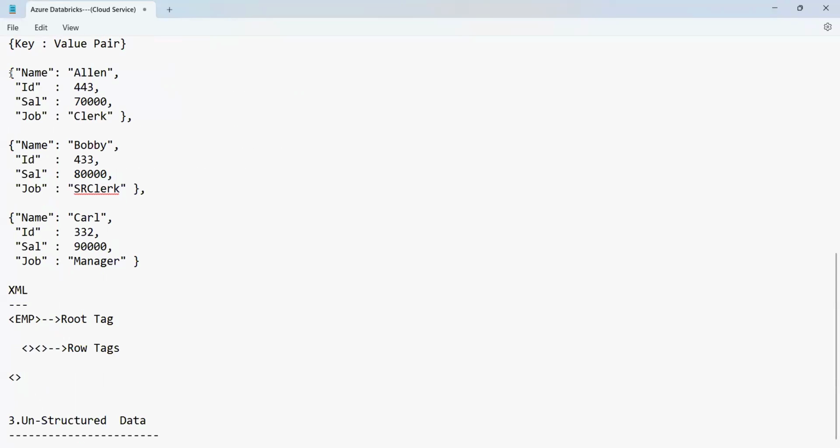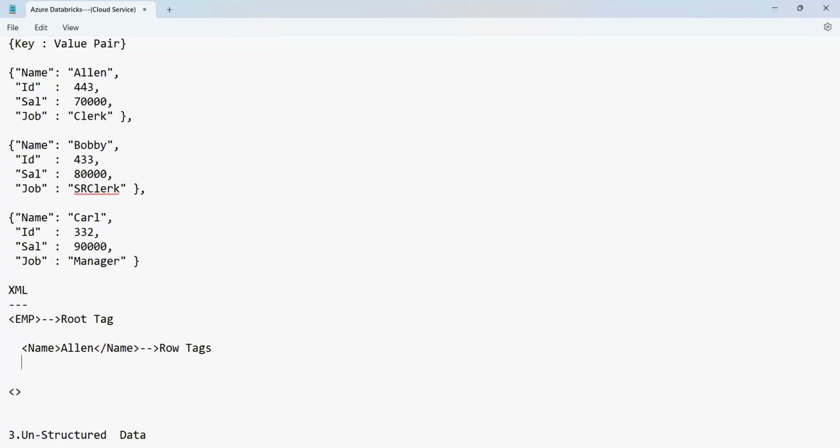And the next one you have is the row tags. What is the row tag? The first row is name. So I can say the name. This is the opening row tag. This is the closing row tag. So how do we differentiate the opening and closing tags? The closing one is given with a slash, and the data is given between these two. And this is highly case sensitive.